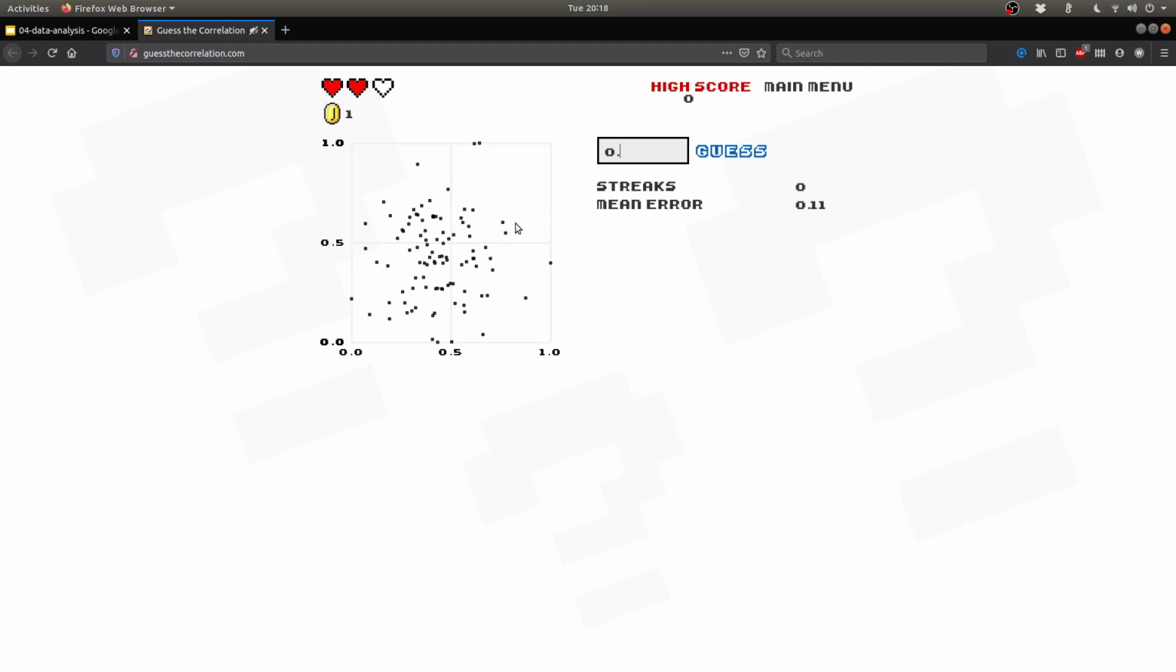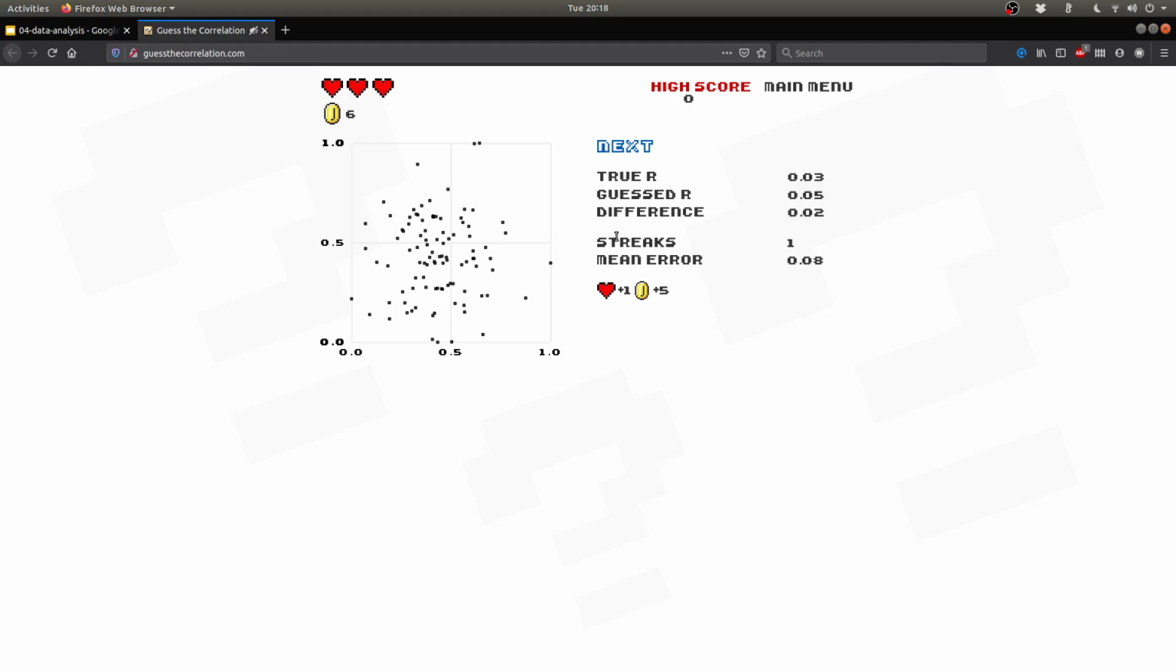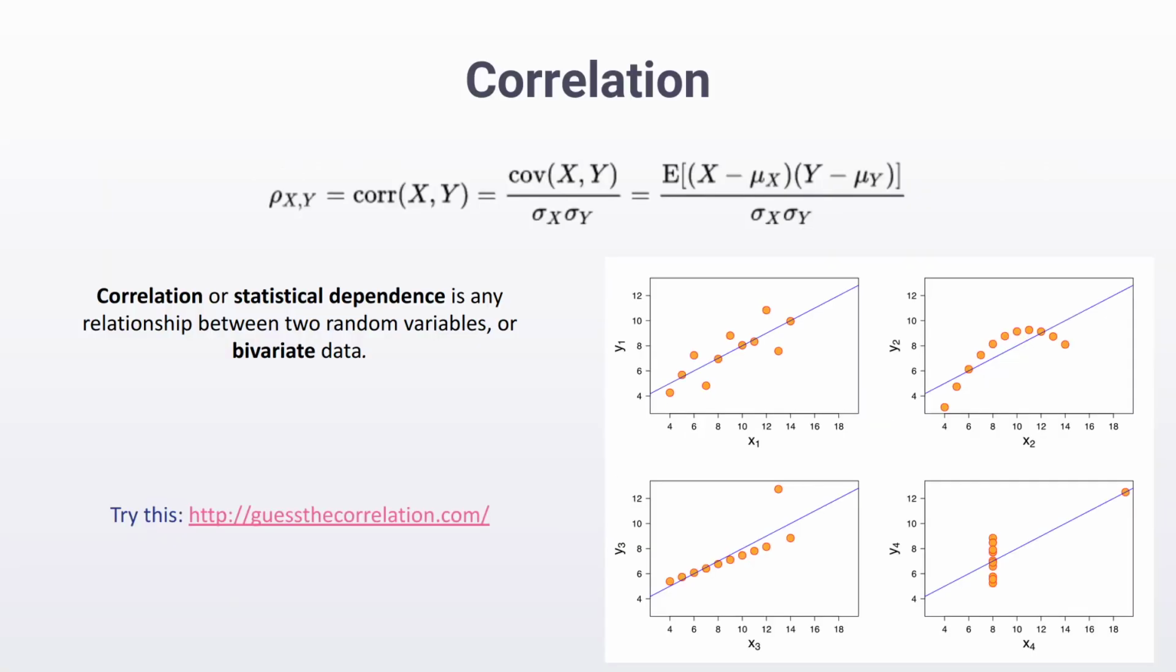This is again similar, it pretty much looks random to me. So I'm just going to say 0.05 or something. Oh, I'm getting better at this. You see, now the true R was 0.03 and my guessed R was 0.05 and the difference is 0.02. So feel free to play around with this game and see where it lands you. So let's continue. I hope you enjoyed the game.